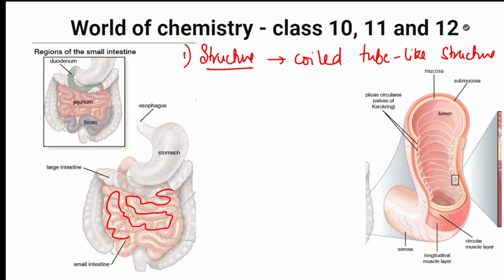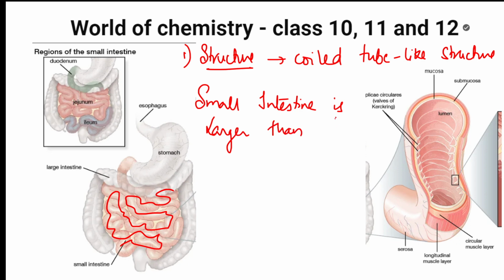So this coiled tube-like structure, if you have to see, the small intestine is larger than the large intestine. Ma'am, how is it possible? Just see. Inside the small intestine, this is the inner view of the small intestine. You want to see? This is the inner view.